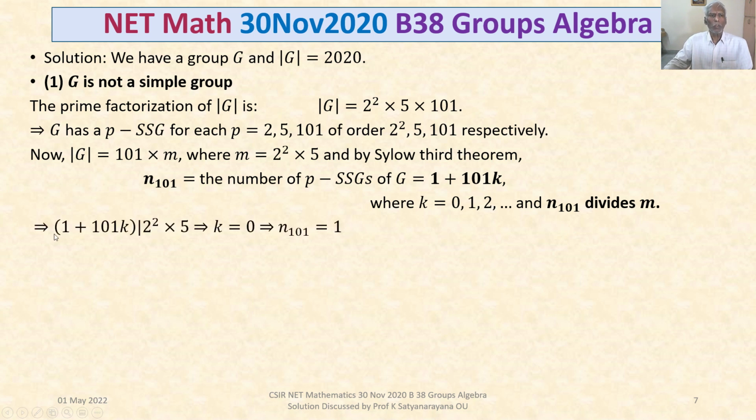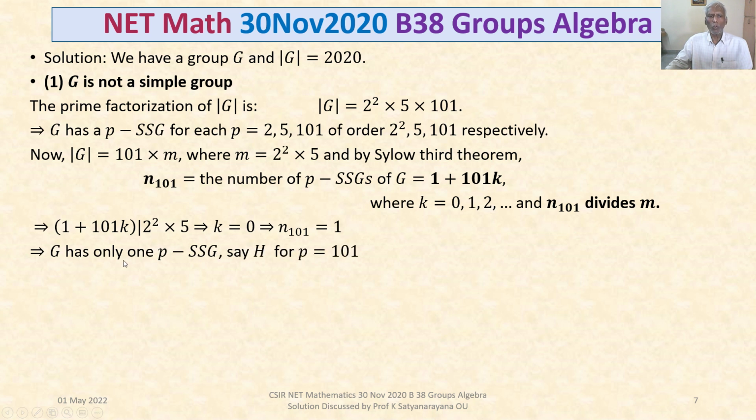This implies 1 + 101k divides 20. This implies k = 0, and thereby n_101 = 1.